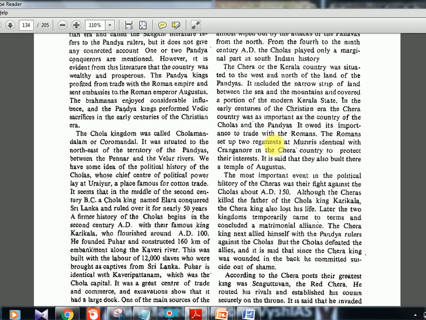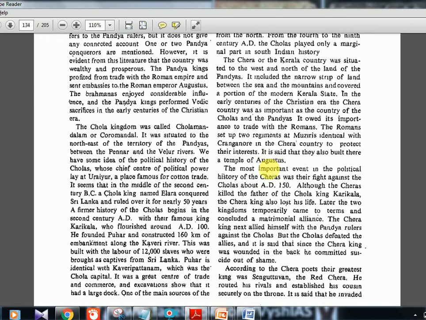Now here we are seeing something called Muziris. Okay, this is in the news also. Last year it was in the news. Try to find out about the port development project of Kerala. Okay, it was in the news. It is said that they also built a temple for Augustus. Okay, so that becomes more and more important. A temple for Augustus in the Chera kingdom.